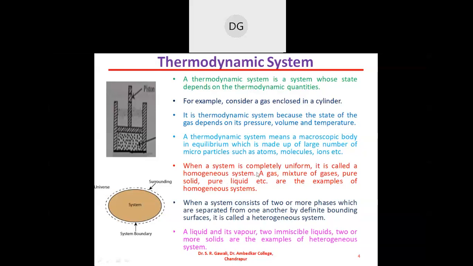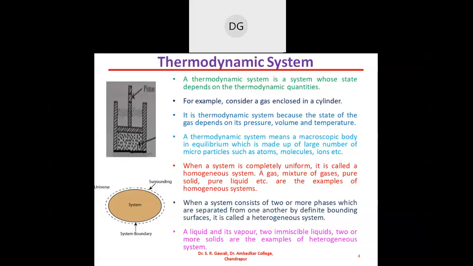When the system is completely uniform, it means whatever the temperature is, that temperature will be constant everywhere in the system. Whatever the pressure is, the pressure is the same throughout the system. Then the volume of the system remains constant. Such a system is nothing but a completely uniform system, and such a completely uniform system we call a homogeneous system.